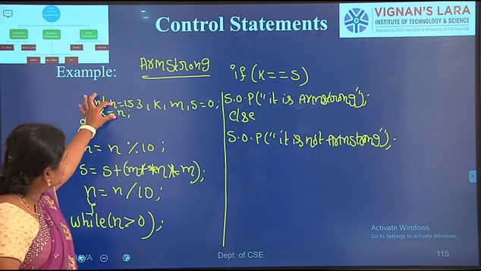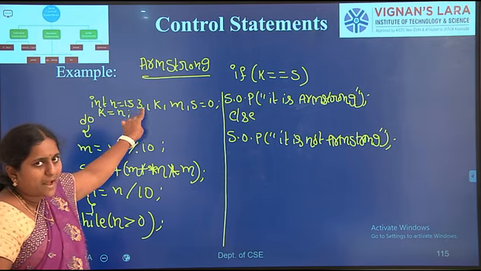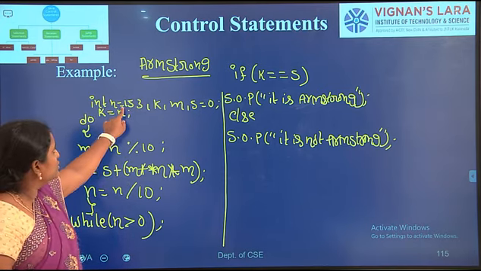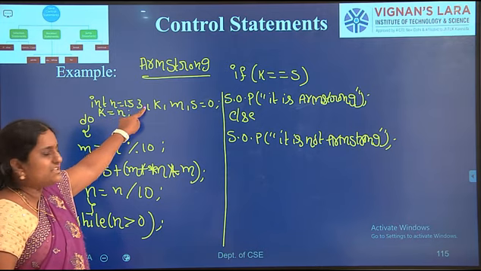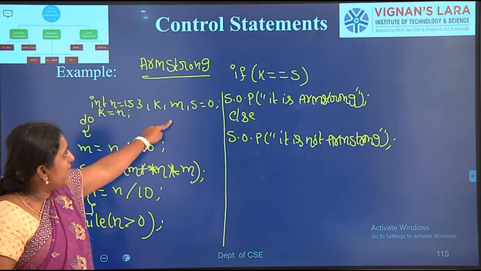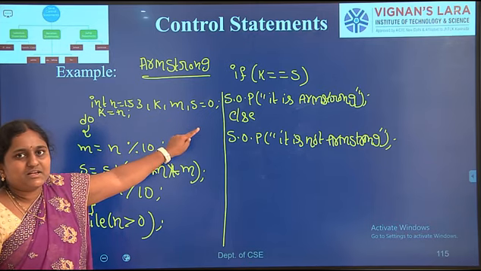In the first step I am declaring variables; all of them are of integer data type. At declaration I initialize n = 153 and k, m, s = 0, so by default s = 0.